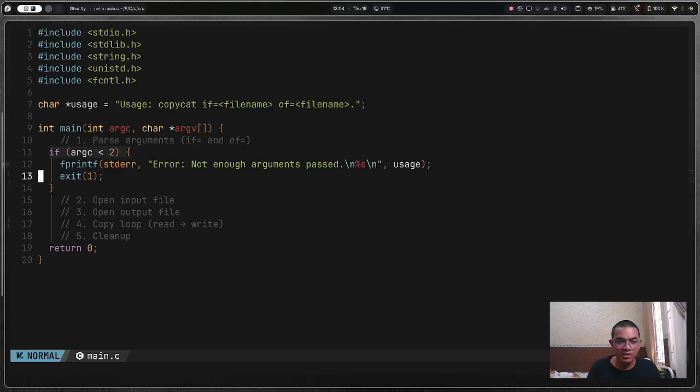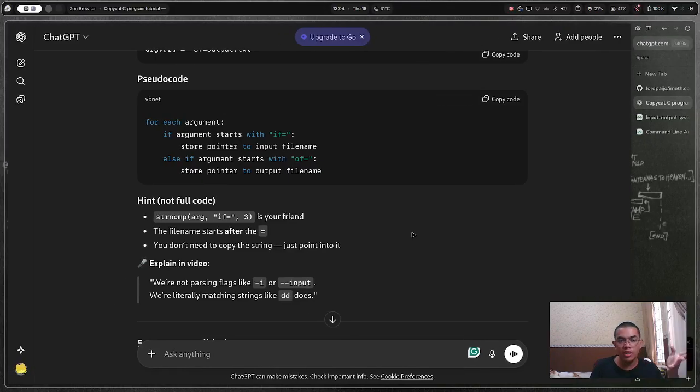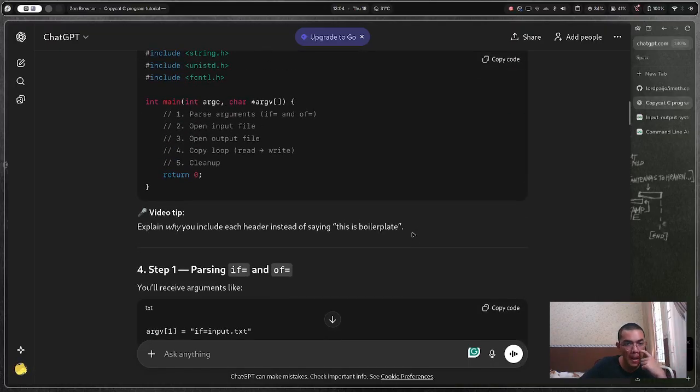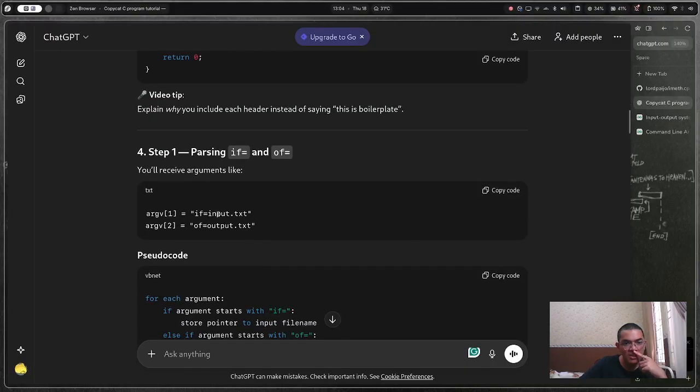So the other step asks me to check if the argument starts with -i. So then, how do I get this? A hint, no full code: you don't need to copy the string, just point to it. So for each argument, if the argument starts with -i, store a pointer to the input file name. Else if the argument starts with -o, store a pointer to the output file name. I don't have any output file name. argv[1] is equal to -i input text.txt.